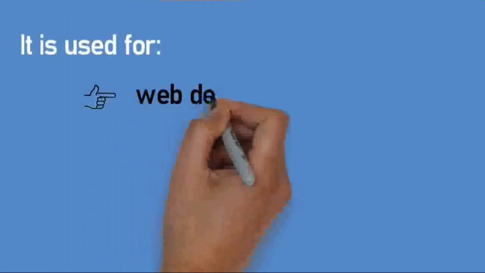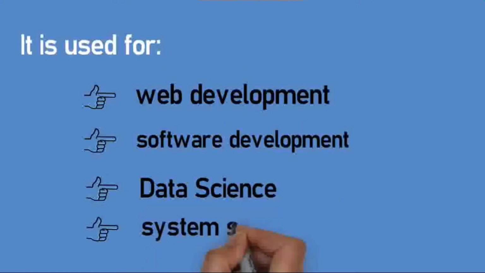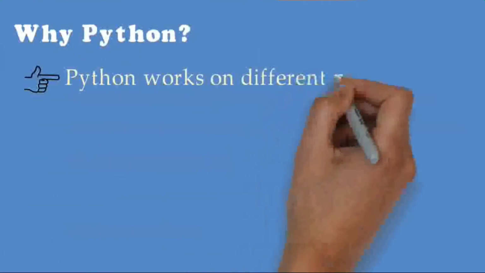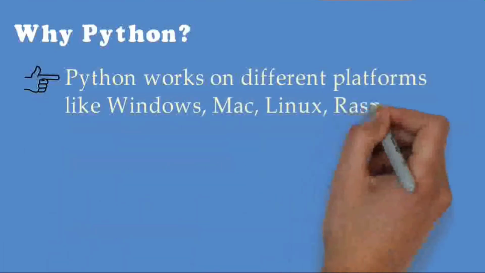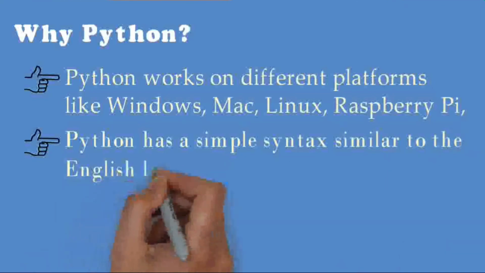Python is used for web development, software development, data science and system scripting. Why do we have to use Python? Python works on different platforms like Windows, Mac, Linux and Raspberry Pi. Python has a simple syntax similar to the English language.